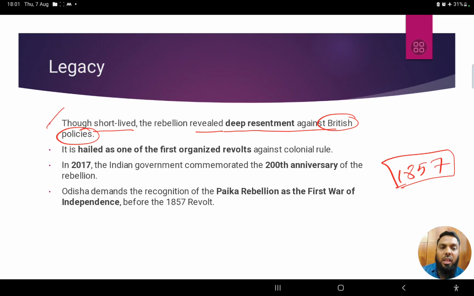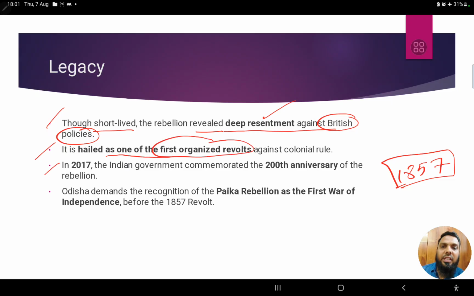It's not that initially the British were good or something. No, from the beginning itself there was deep resentment against British rule, and this rebellion and rebellions like this one are hailed as one of the first organized revolts.